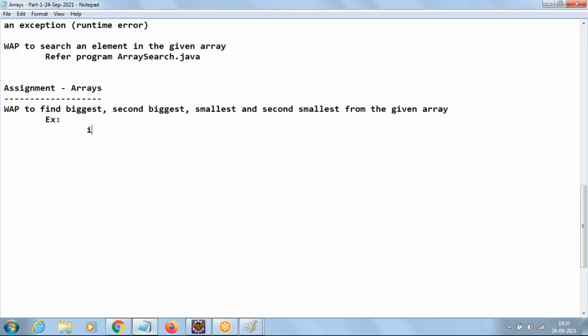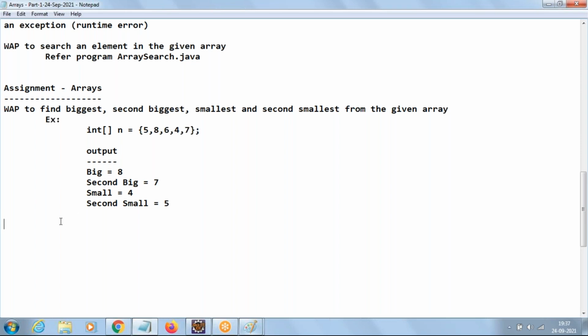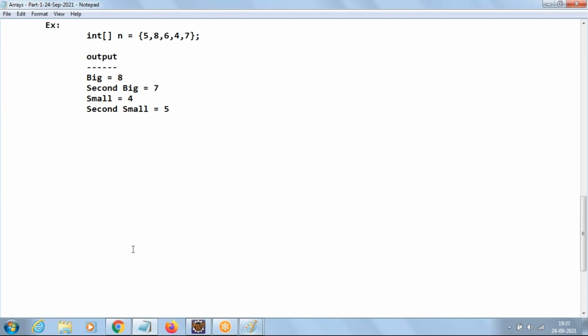Like example, if you take an array with values 5, 8, 6, 4, 7, then the output should come like this. Big equal to 8, second big equal to 7, small equal to 4, second small equal to 5. Clear with the task, all of you? Yes. Right. So in the next class, Monday, we'll go with multidimensional arrays.